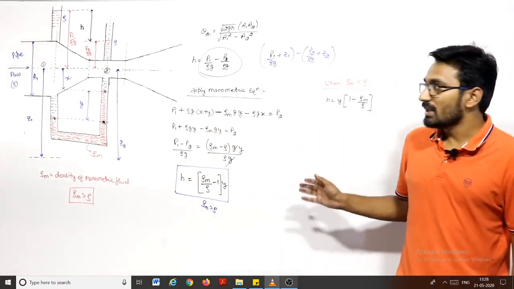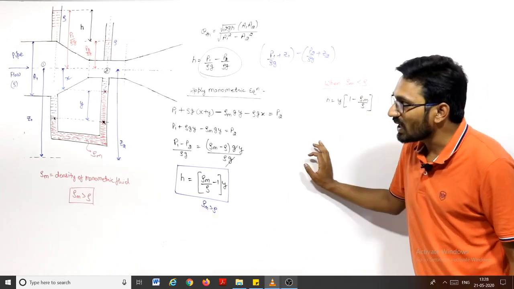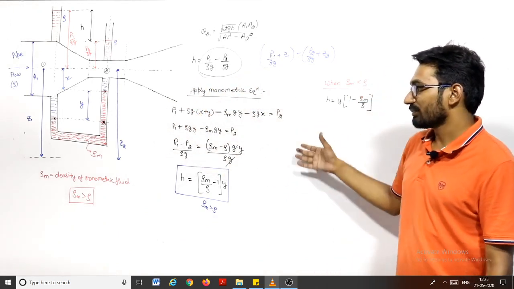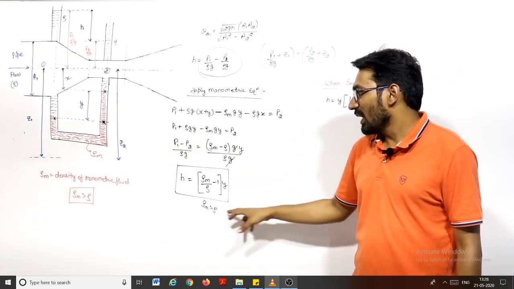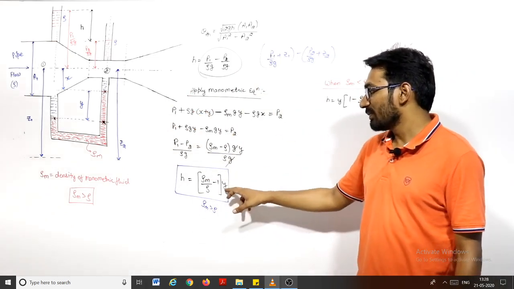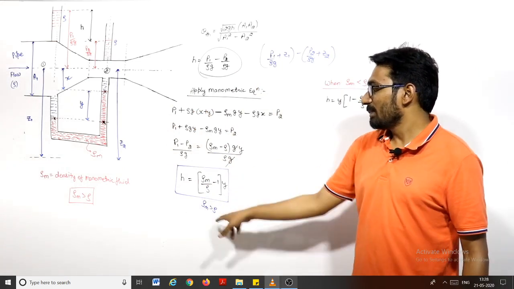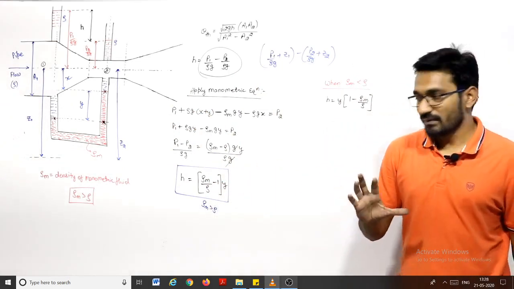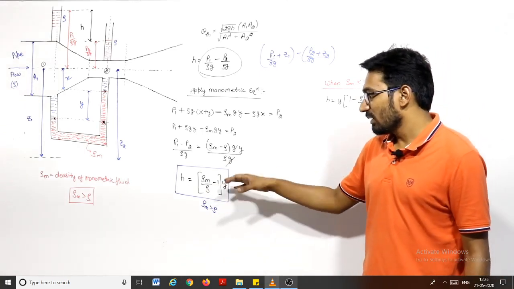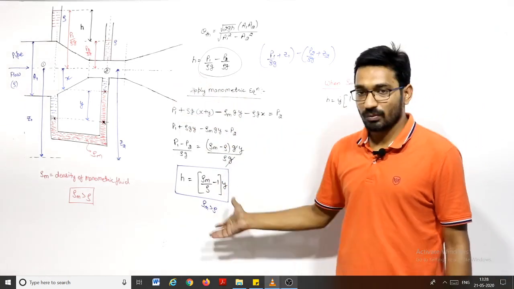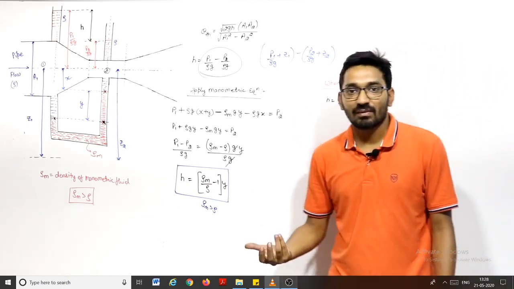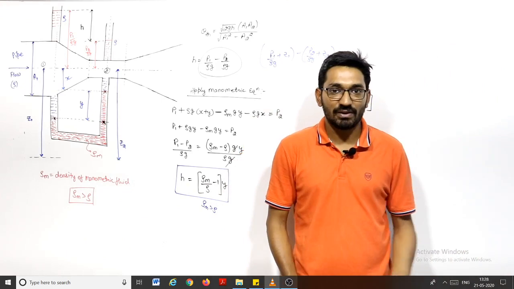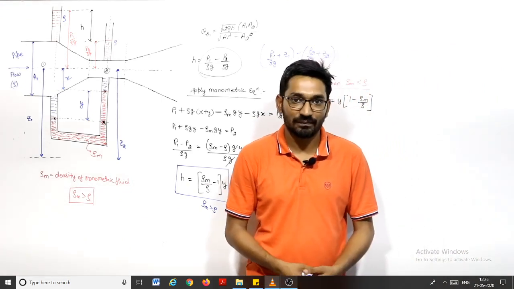So this is how you can measure the velocity and the discharge in case of venturimeter, and measure this head y. This is the pressure head in the form of y, and we convert the head y in terms of the head of the liquid of density rho, right? This is how you can convert it. This is all about venturimeter, and you can solve the question. We will discuss some of the important questions on the venturimeter so that your concepts will be very, very strong.